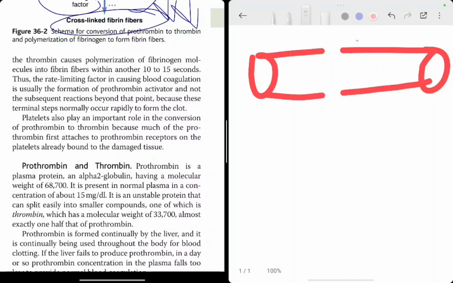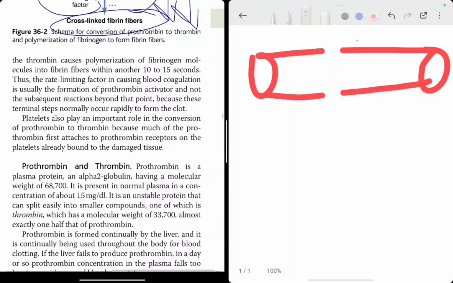Thus, the rate limiting factor in causing blood coagulation is usually the formation of prothrombin activator and not the subsequent reactions beyond that point, because these terminal steps normally occur rapidly to form the clot. So, very important, ये जो process है, which process? Not conversion but formation of prothrombin activator.